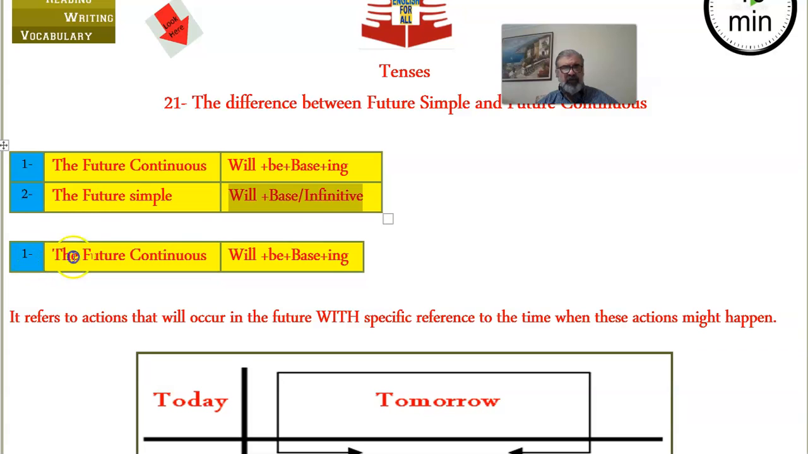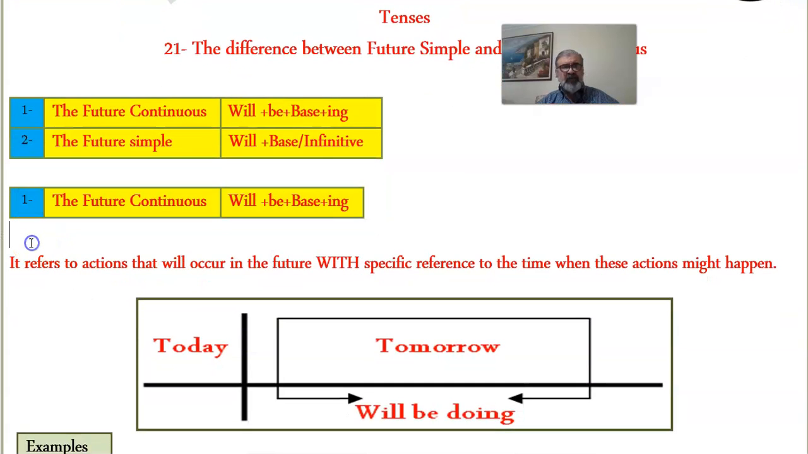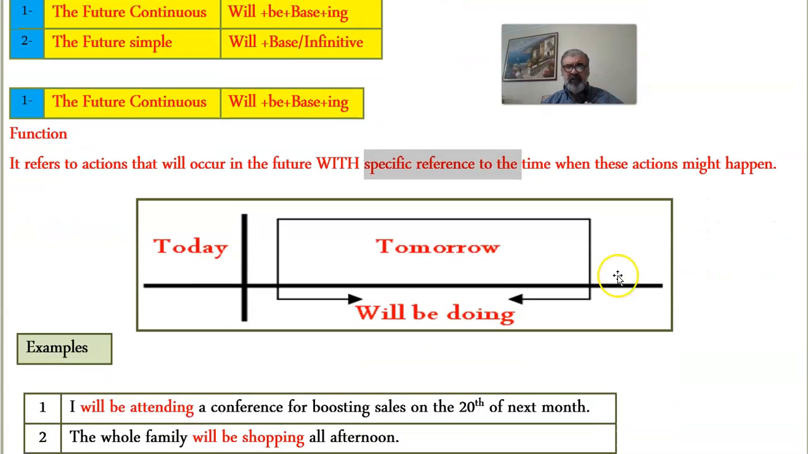Now let's start with the future continuous. As for the functions, actually it's one function here in this case, although I'm going to include more functions later on in another tutorial. The function refers to actions that will happen in the future, and these actions have specific references to the time when they might happen.